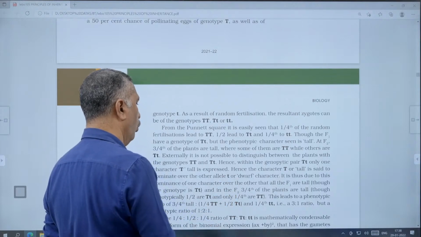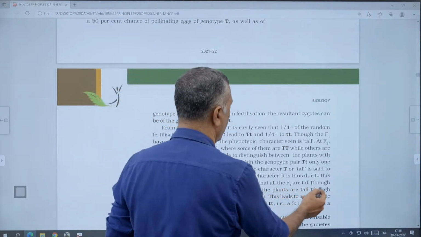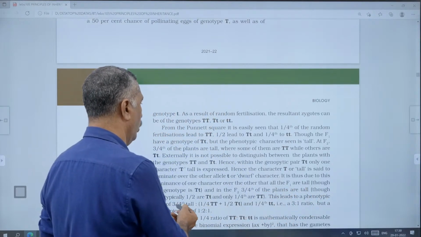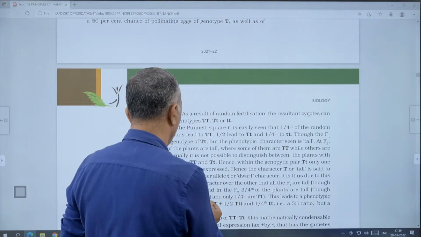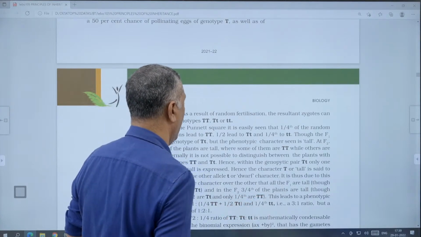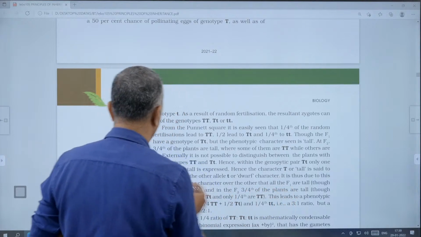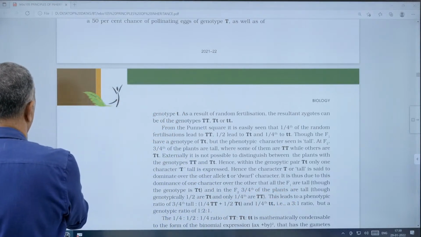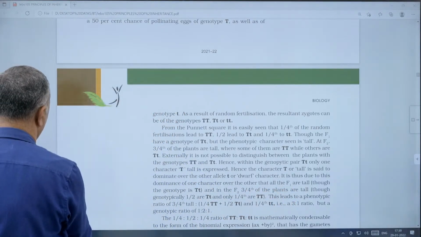And in the F2, what happens? 3/4 of the plants were tall. Genotypically, 1/2 will be capital T, small t, and 1/4 will be capital T, capital T. Phenotypically, 3/4 are tall.